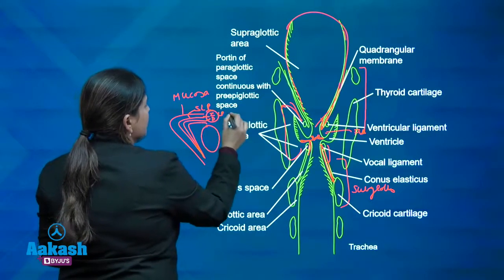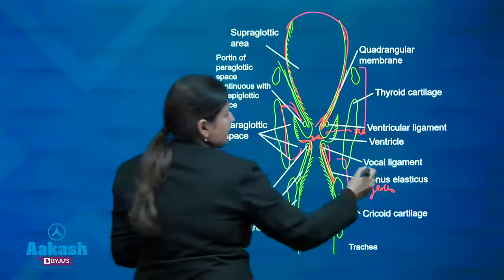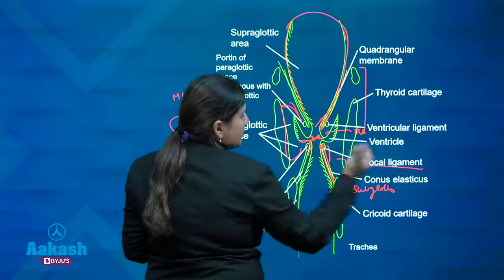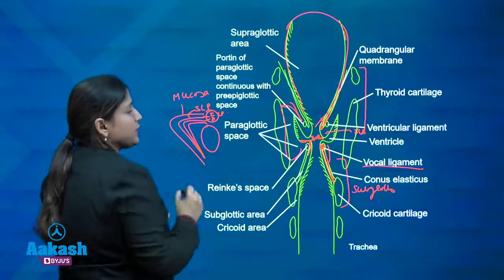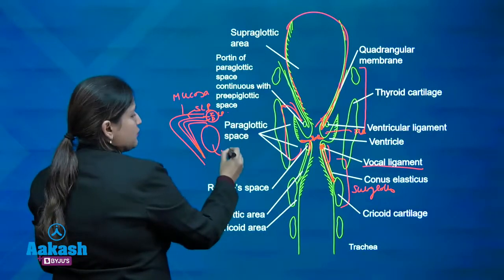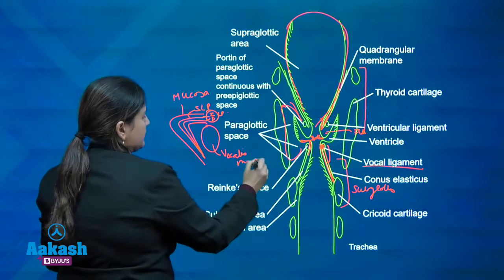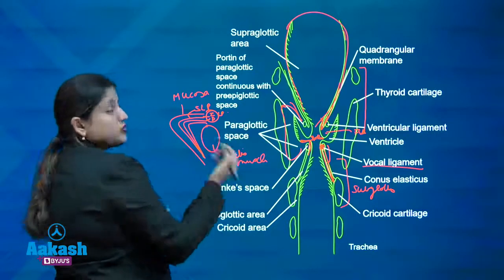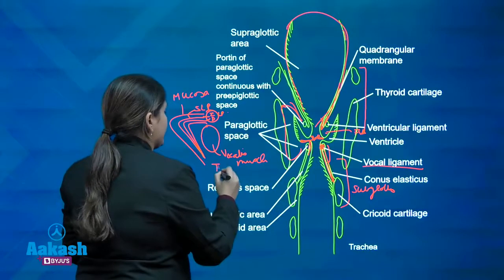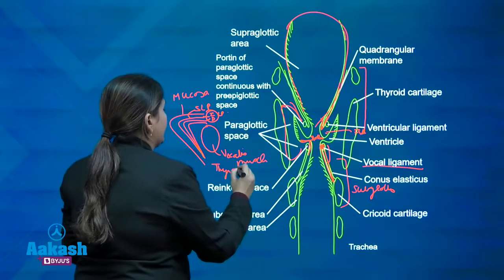These two form the vocal ligament. The vocal ligament is formed by the intermediate and deep layer of the lamina propria, and this is the vocalis muscle, which is also called the thyroarytenoid.